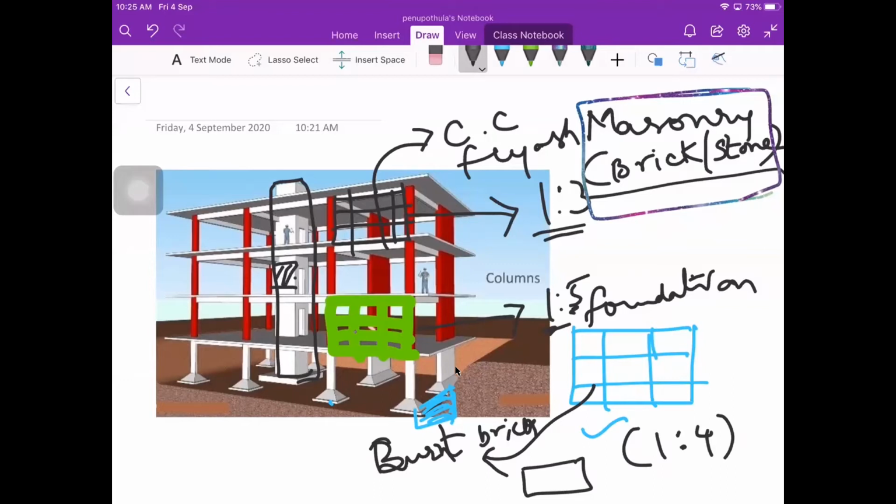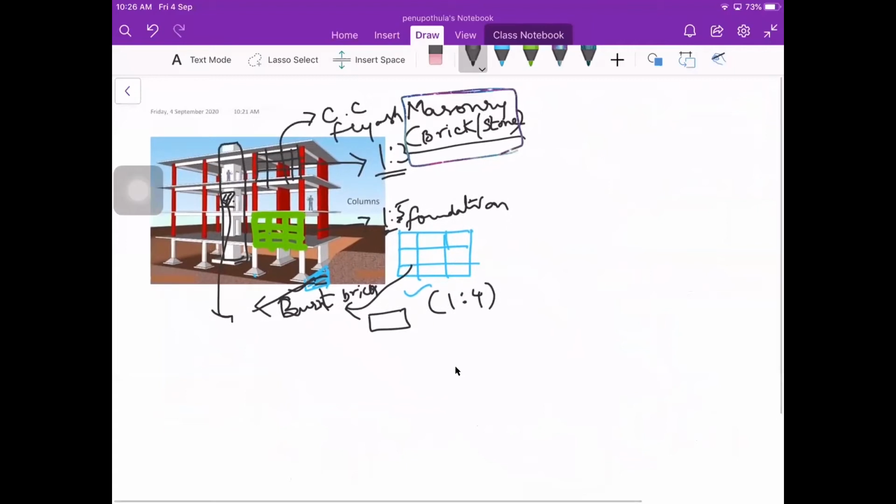So the same condition won't be the same for the foundation part. We can't go for it like that. These load bearing capacities are completely different. So we need to carefully see the measurements part, how effective we should be. When you are considering the materials of different items of work, we need to be very clear about where we are going to use that. It can be brick masonry. Here I have taken brick masonry. The same thing you can go for concrete, the same thing if you are going for concrete.